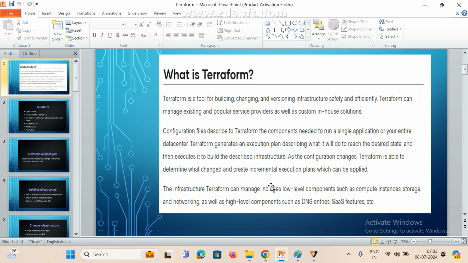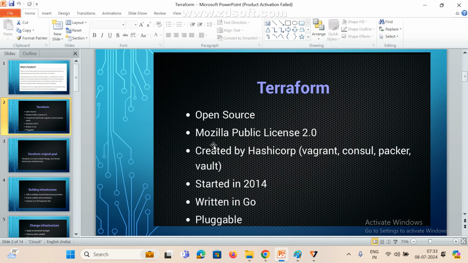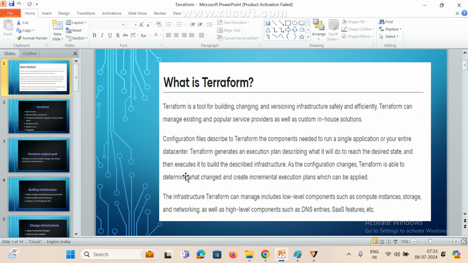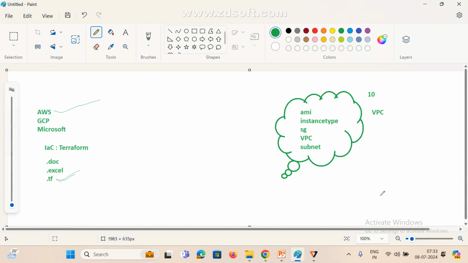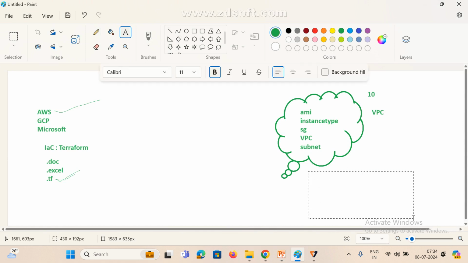Now see here, Terraform generates an execution plan. Actually, here we are using some commands. These are the commands; anyway, we'll discuss them coming up. We use terraform plan.